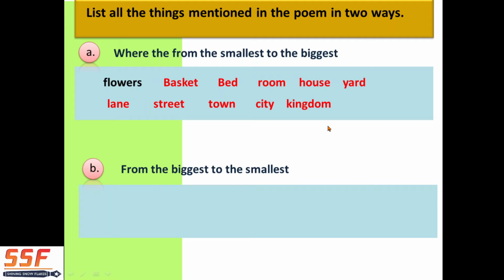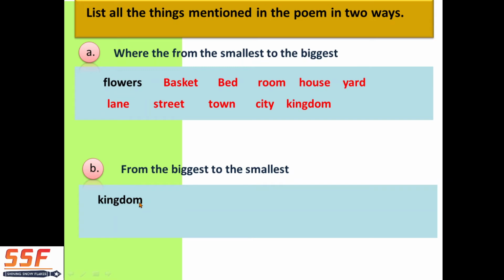So what do you do? You will start from your bag. Then you will go from the house. Then the street. Then the big street. Okay. It goes on. And then you will reach their house. And again their rooms. Okay. In this way it flows. So which is the smallest and which is the biggest? Flowers are the smallest and kingdom is the biggest. So biggest to smallest.